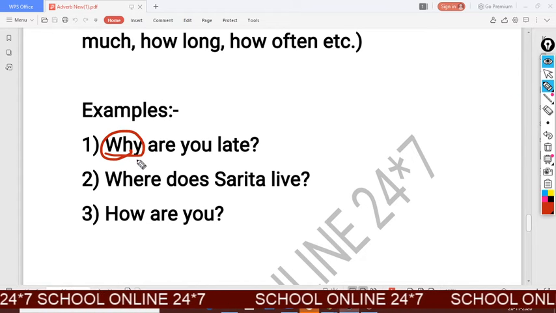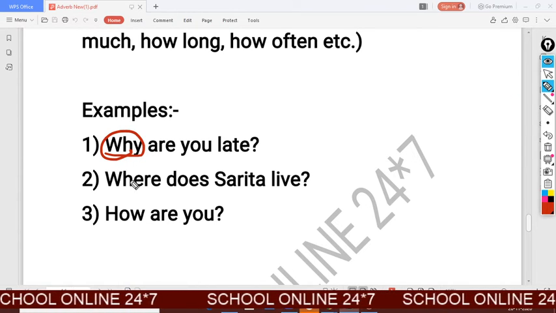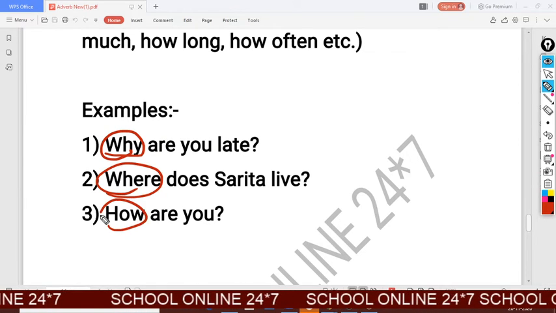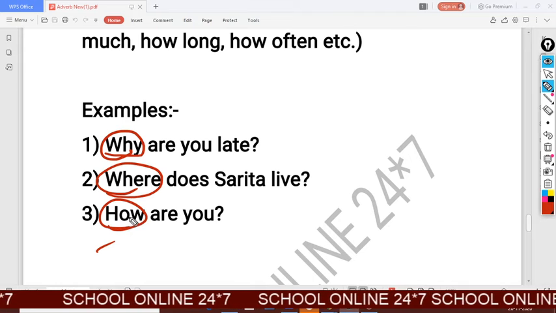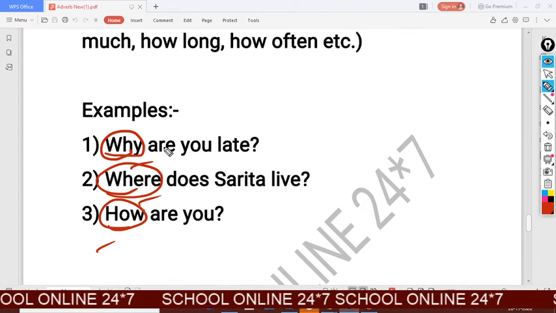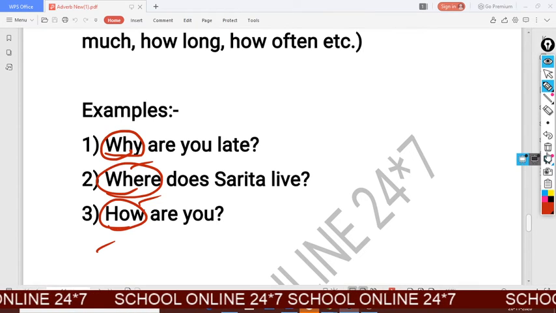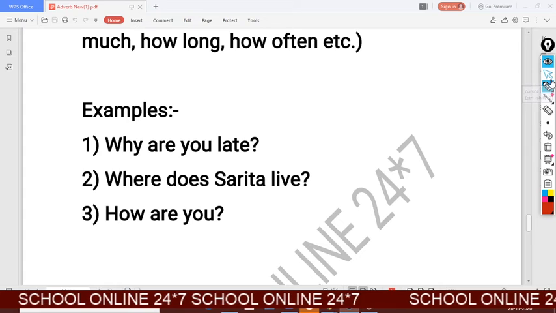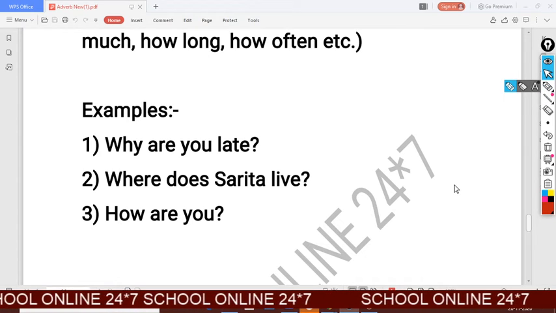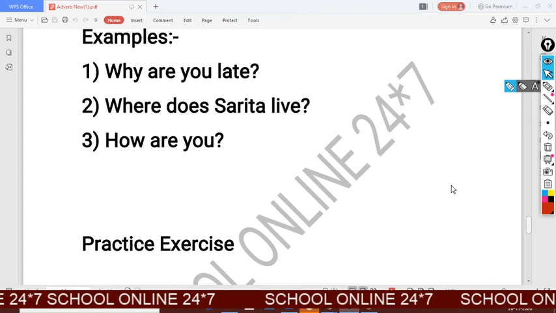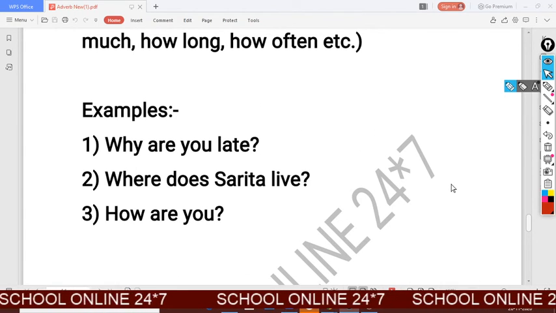Why made there a question. Where does Sarita live? And how are you? So these words are interrogative words and interrogative adverb also. So these are the types of adverb, and it is finished now.